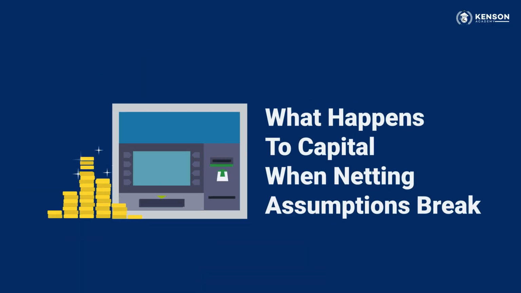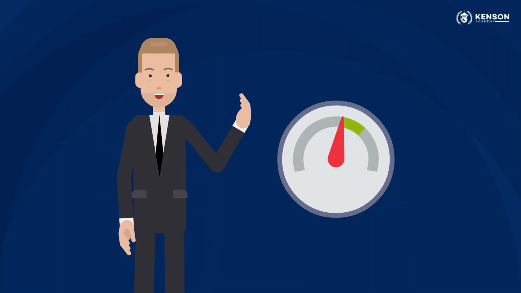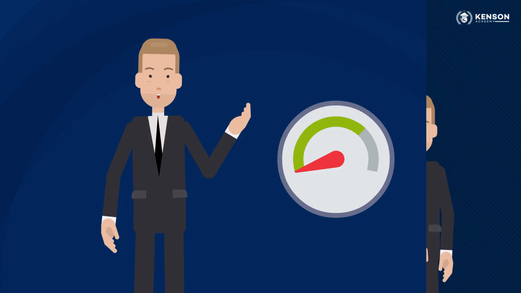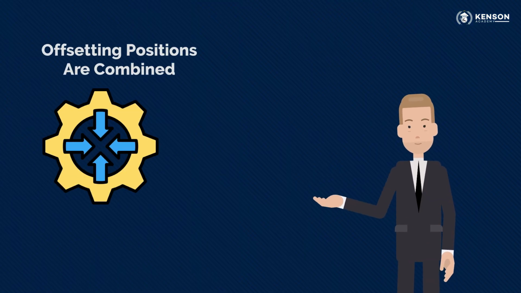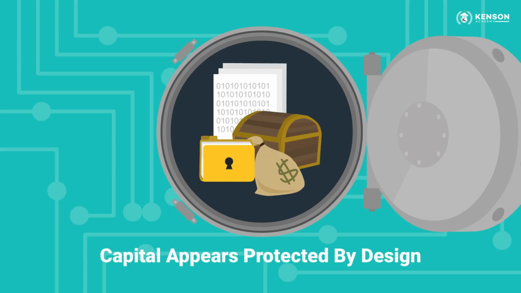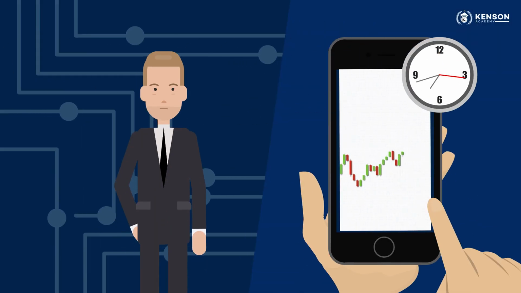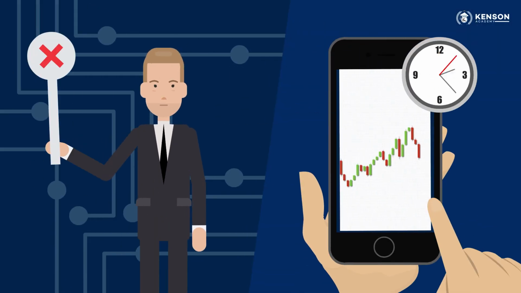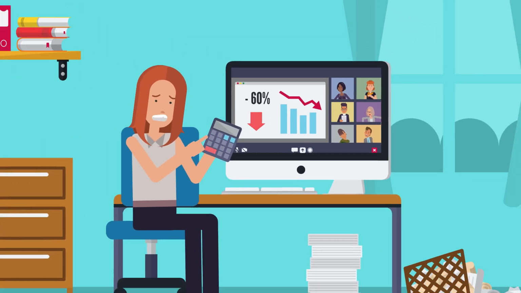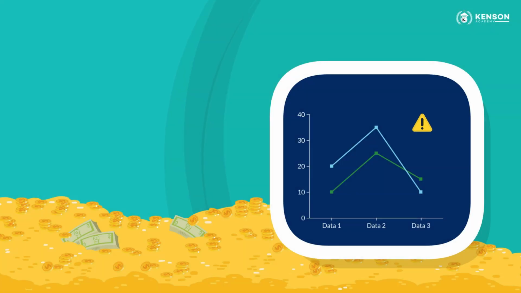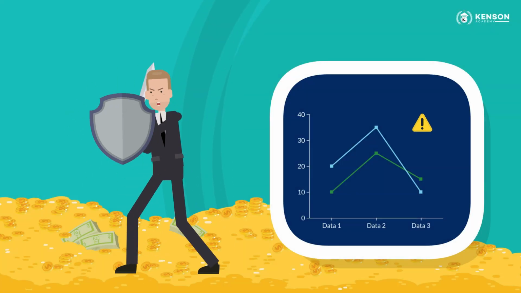What happens to capital when netting assumptions break? In traditional markets, netting reduces visible risk. Offsetting positions are combined. Only the net difference settles. Capital appears protected by design. In 24/7 digital asset markets, that assumption often fails. When netting breaks down, gross exposure, not net position, defines how much capital is actually at risk.